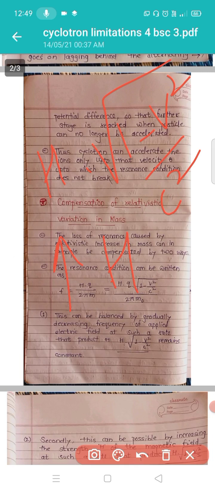Such a compensation is possible, which depends on the property called stability possessed by certain orbits in a cyclotron.